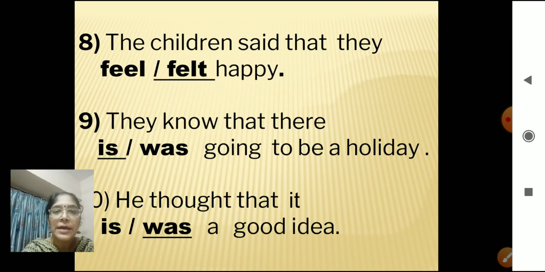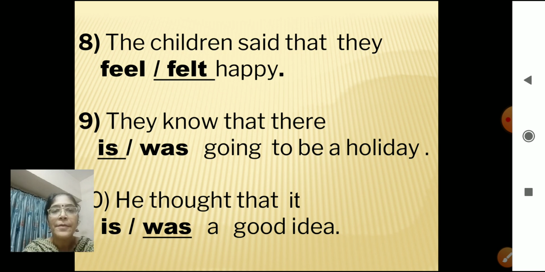Number 8. The children said that they feel or felt happy. Come on, tell me. Felt. Very good. You will underline the verb felt. The children said. It is past tense, so we will use past tense verb. The children said that they felt happy. Okay.